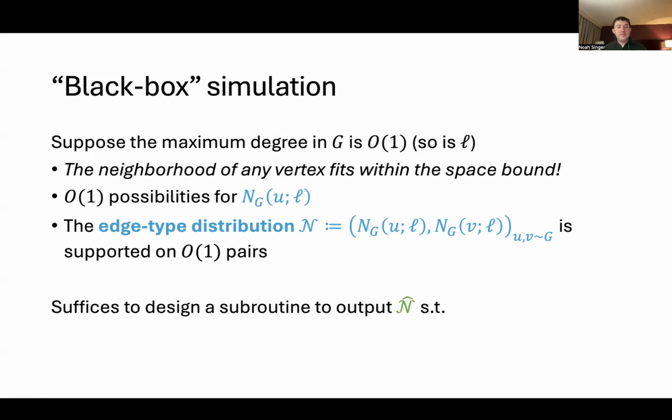What this means is that a reasonable task is just to design a subroutine to output an estimate for this distribution. And if I can estimate this edge type distribution, then I can plug it into my local algorithm, estimate the value of the assignment produced by the local algorithm, and therefore approximate the global max dicut value of the graph.